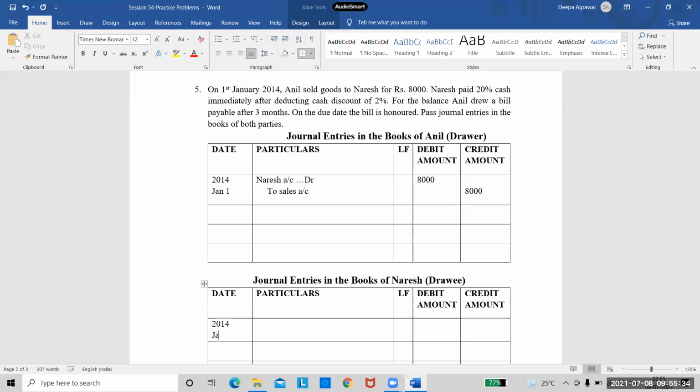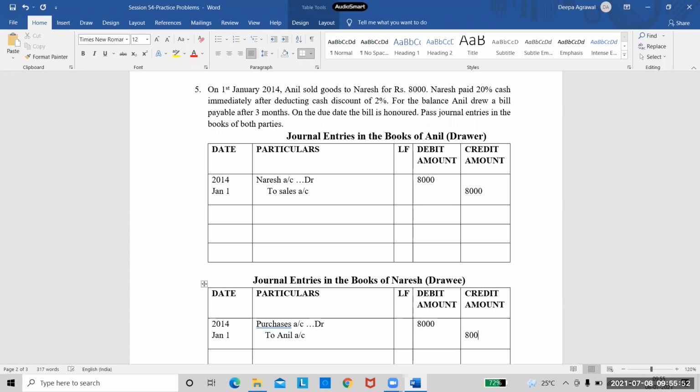2014, and this is January 1st. So here what will I write? Purchases account debited to another account. Correct. Purchases account debited to Anil's account. I hope everyone knows these entries. I need not explain this, right? All of them know why I'm writing this entry. Right. So my first transaction is done.